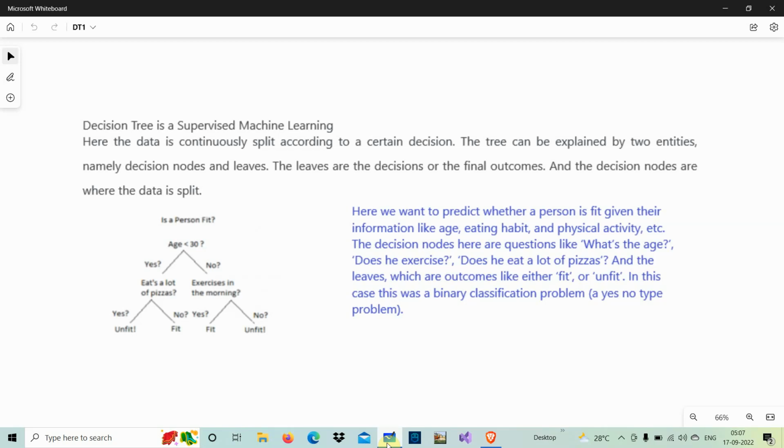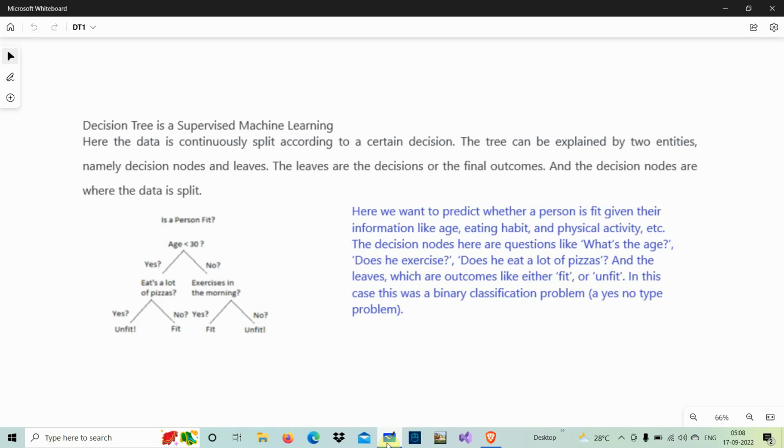We are going to predict whether a person is fit or unfit. So we are taking the root node. Many nodes we can take here, like what is the age, what are the eating habits, whether he does exercise. So like that we can take it. We are going to predict whether a person is fit, given their information like age, eating habits, physical activities like exercises, etc. And the decision nodes here are questions like what is the age of the person, does he exercise, does he eat a lot of pizzas, and the leaf nodes are the outcomes like fit or unfit.